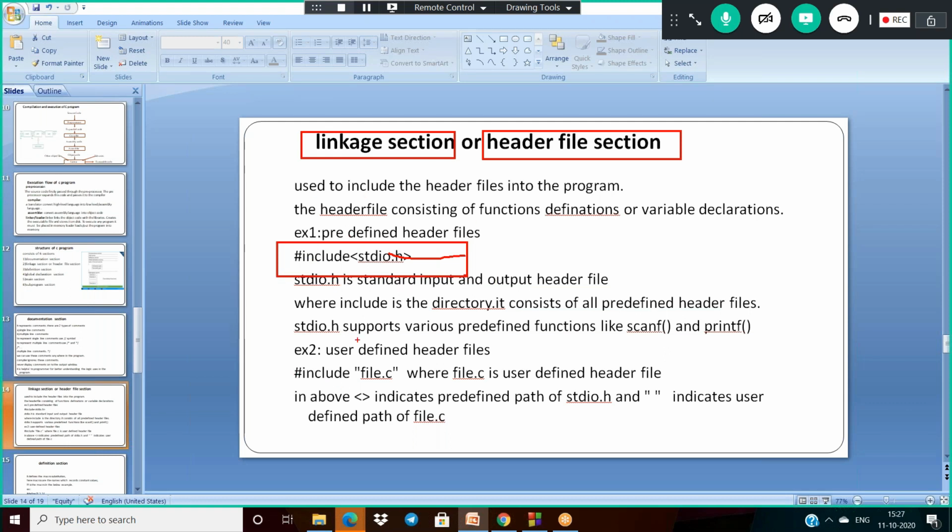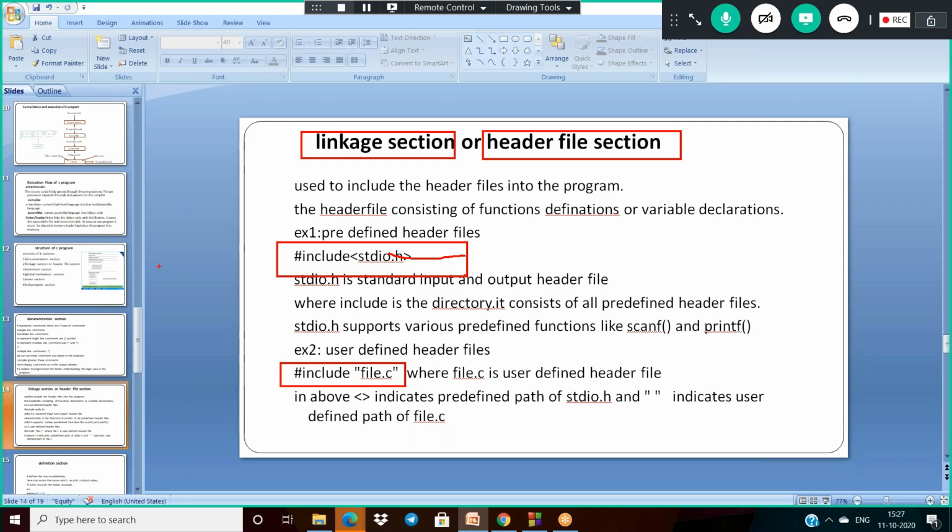If I want to use some user defined header file, then I write #include in double quotes. What is the difference between these two? Angular brackets indicate the predefined path of the header file, and the double quotes indicate a user defined path.